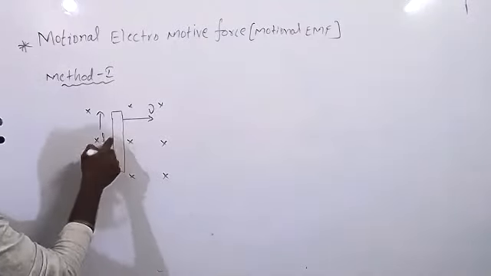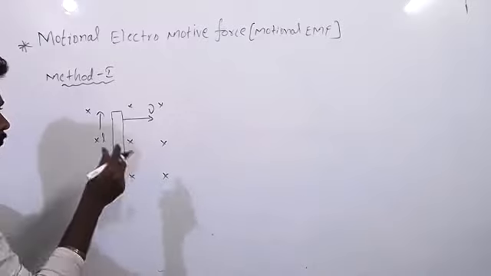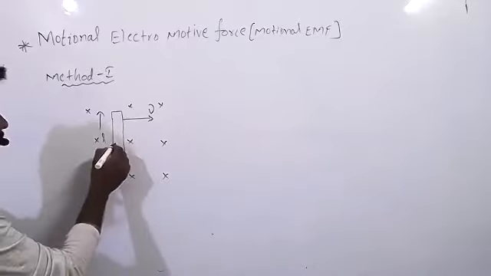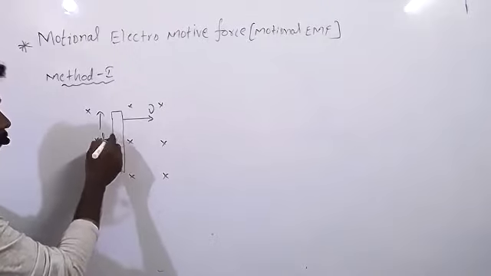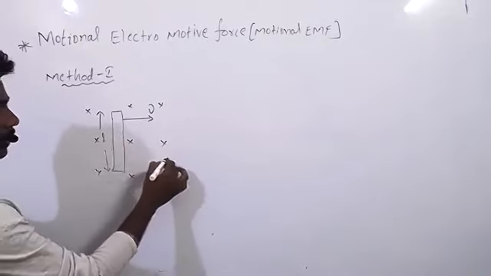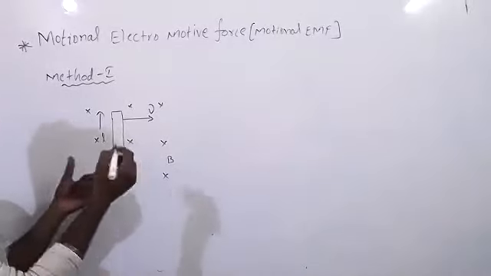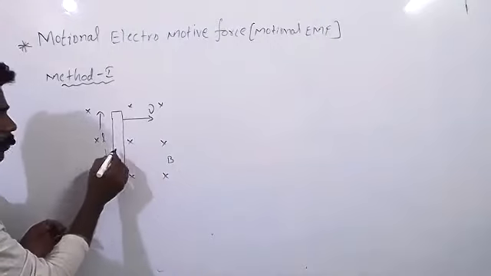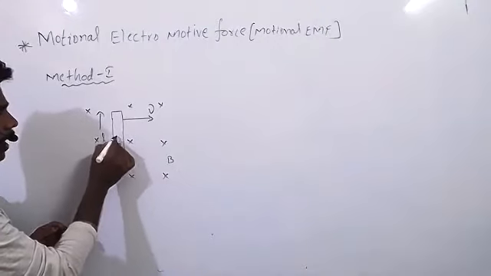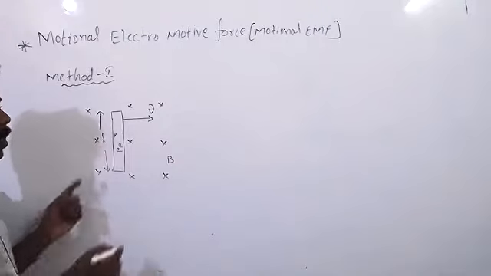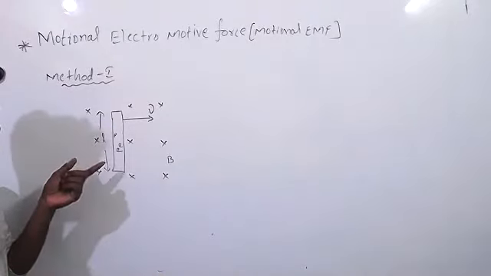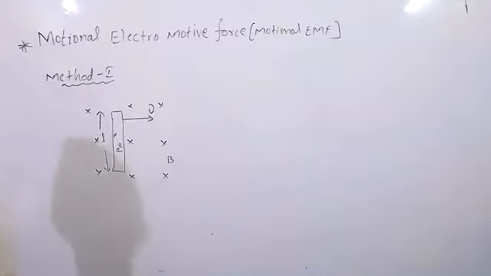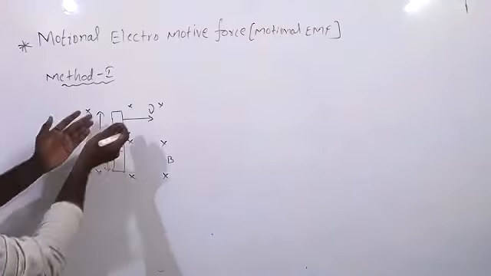Okay, let's see. Inside the conductor, what will be there? Protons will be there and electrons will be there. On the protons, force will act due to the magnetic field. The magnetic field is inward, and the current carrying conductor is moving like this. So inside, electrons and protons will be there, right? So on the protons, on the positive charge, in which direction will force act?